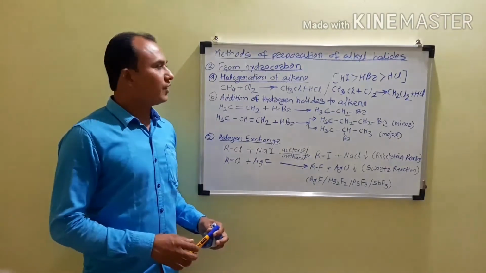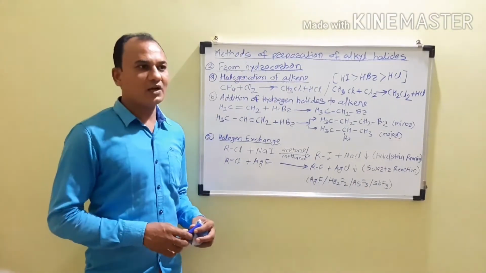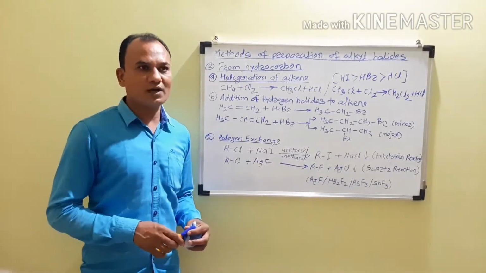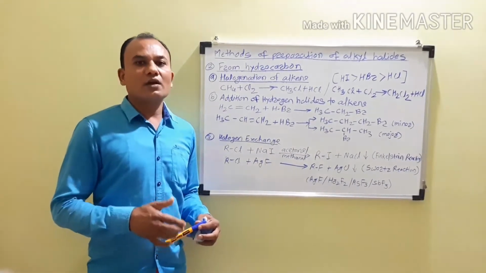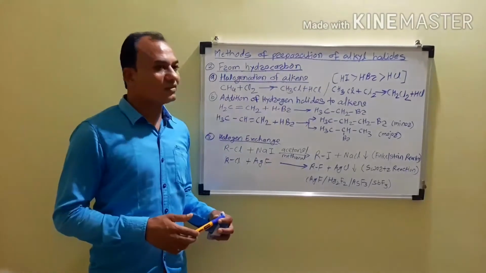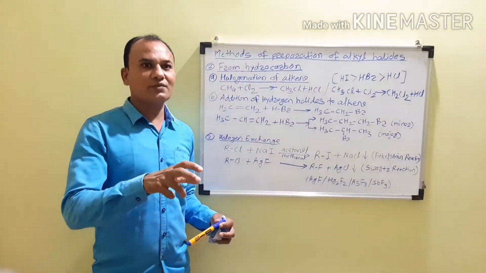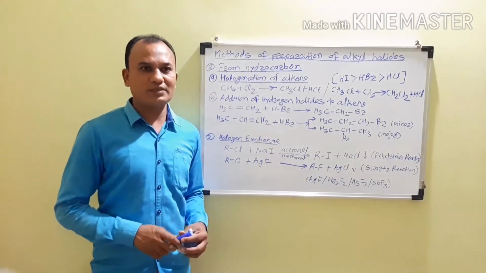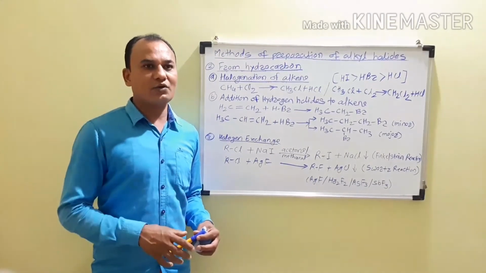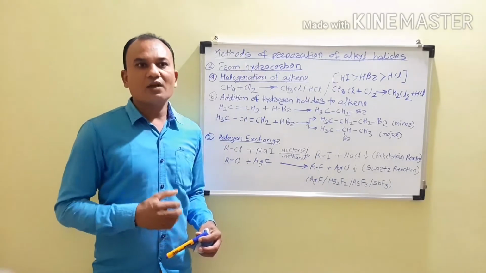Now, when we are preparing the alkyl halides from the hydrocarbons, there are two types of hydrocarbons, saturated as well as unsaturated hydrocarbons. The saturated hydrocarbons do not contain any multiple bond. The example is the alkane.